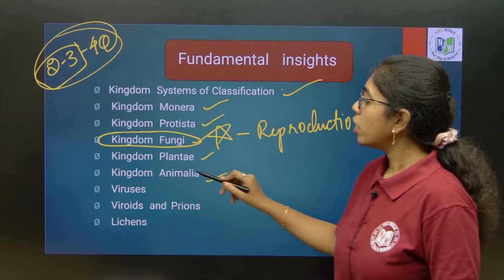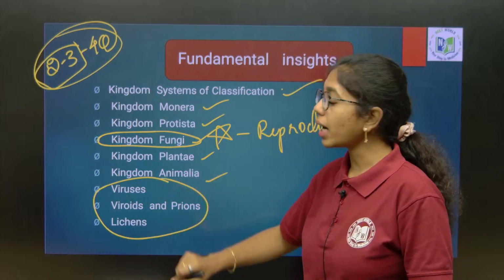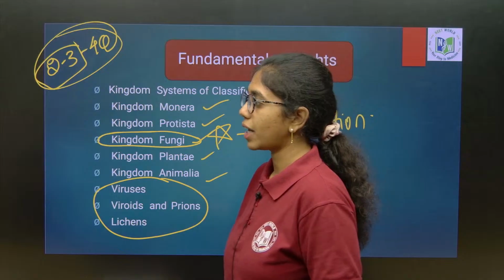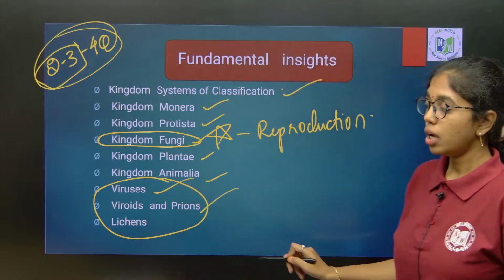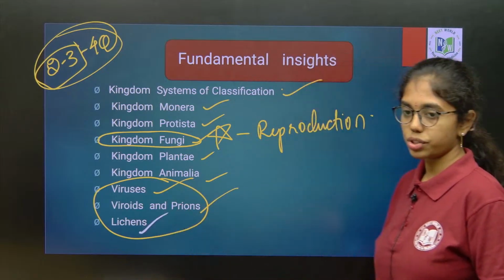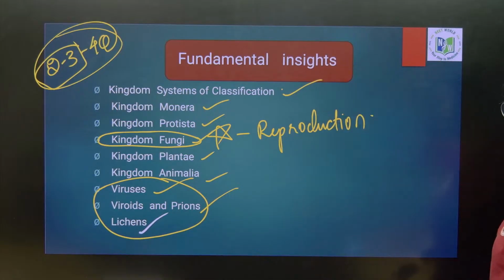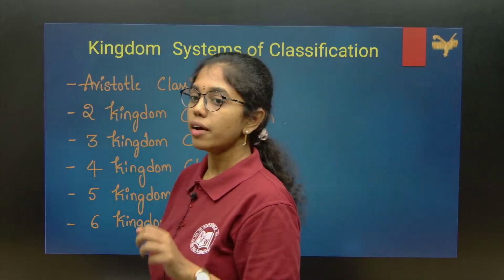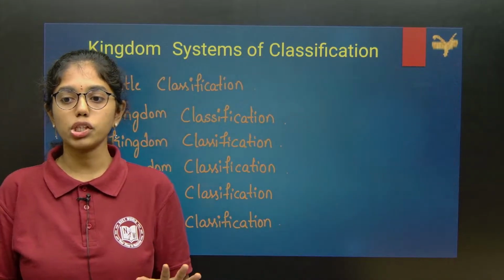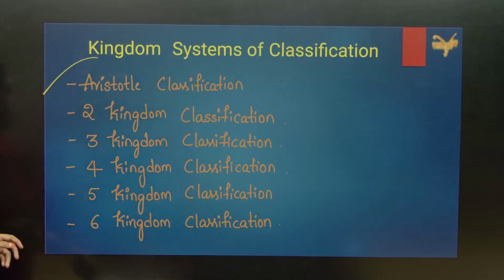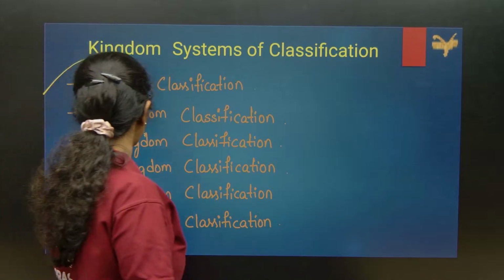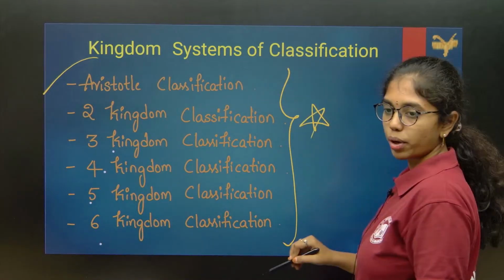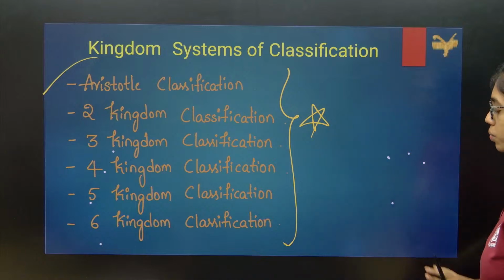And then we have those organisms which are not included under 5 kingdom system of classification. Yes, exceptions of 5 kingdom system of classification includes virus, viroids and prions, and then lichens. Okay. So, this completes the chapter. Today we will finish off the kingdom systems of classification. First scientific method of classification is given by whom? Aristotle, and then 2 kingdom, 3, 4, 5, 6 kingdom systems of classification. All the kingdom systems are important. What you have to highlight in that I will tell you.